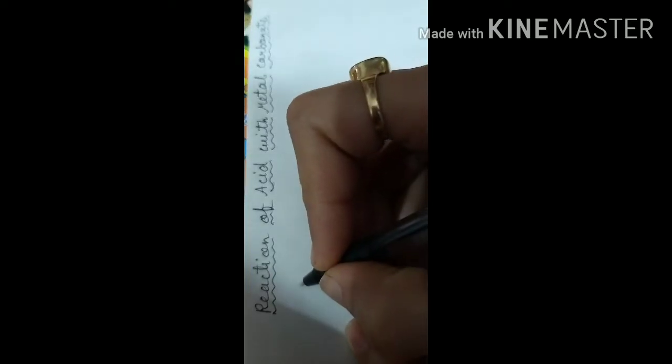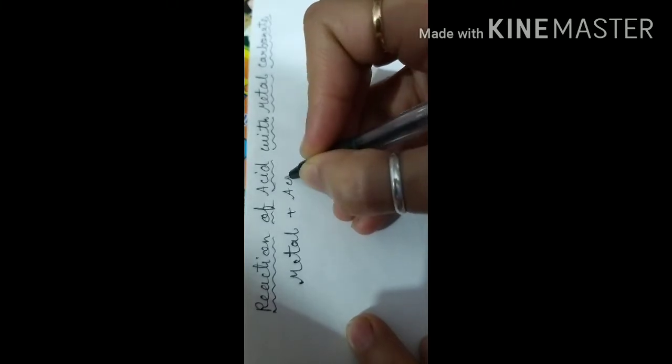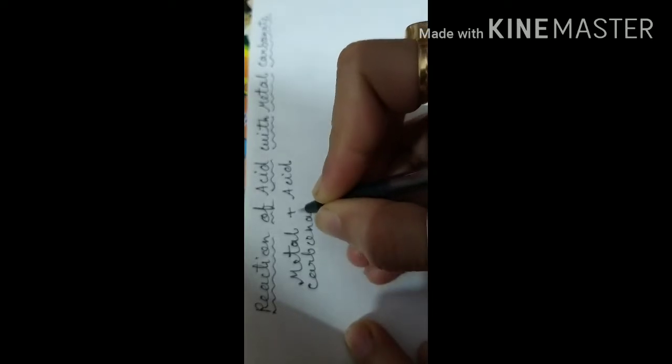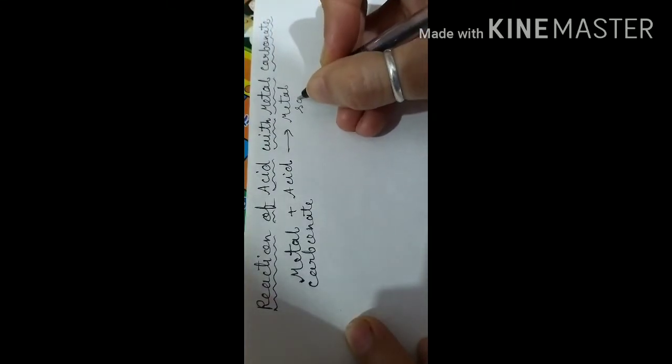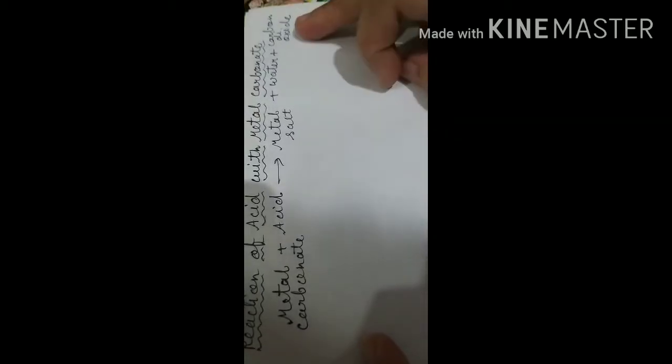Here you have to understand: metal carbonate plus acid will form metal salt plus water plus carbon dioxide. You must know that whenever we talk about carbonate, CO2 gas always evolves. So let us pick one example.